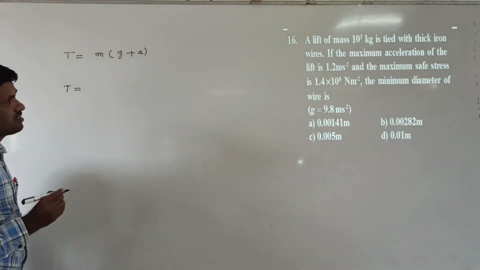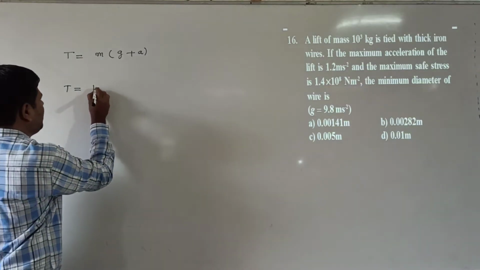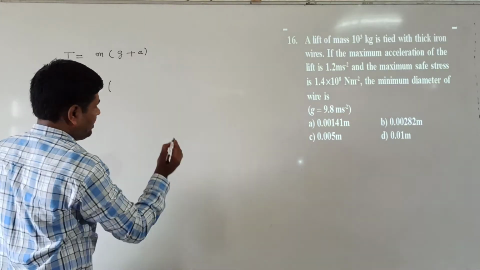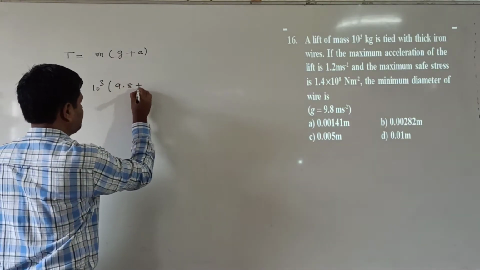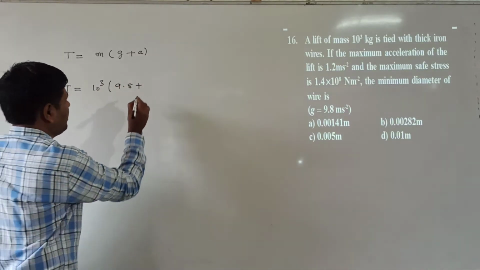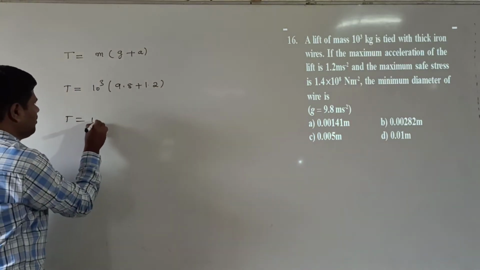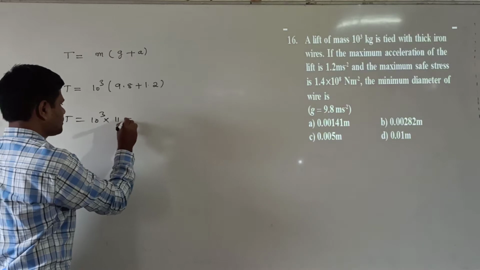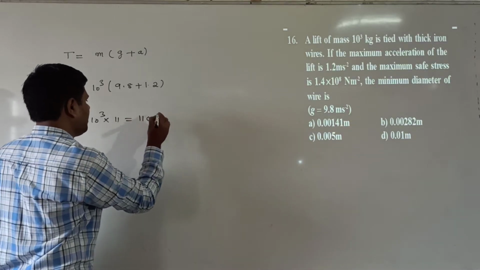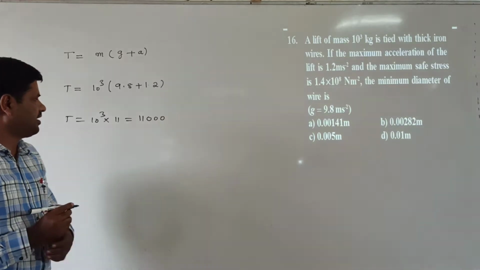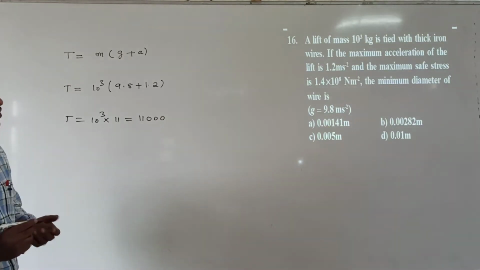The mass given is 10 power of 3. G, acceleration due to gravity, is 9.8, and the acceleration given is 1.2 meter per second square. So T is equal to 10 power of 3 into 11, which means 1000 into 11 is equal to 11,000. This is the tension. Tension is nothing but a force.